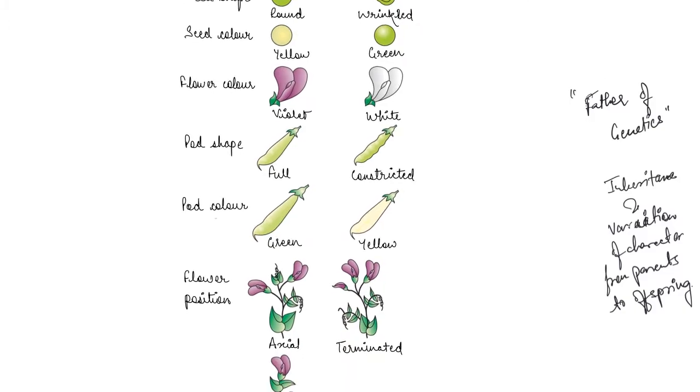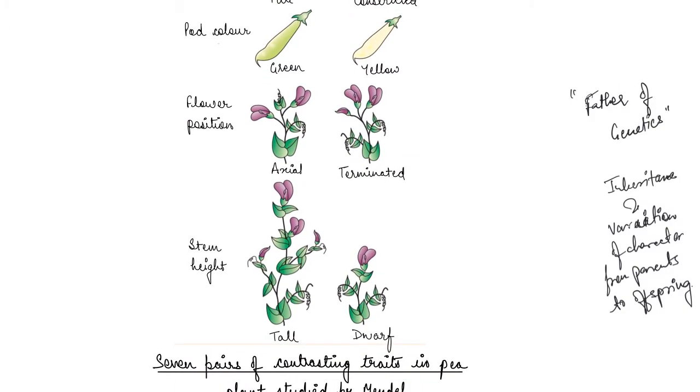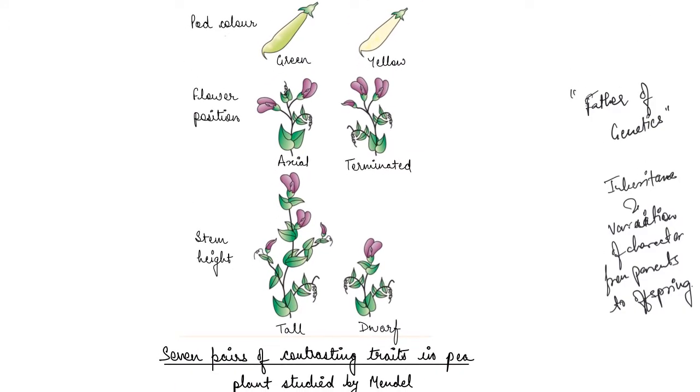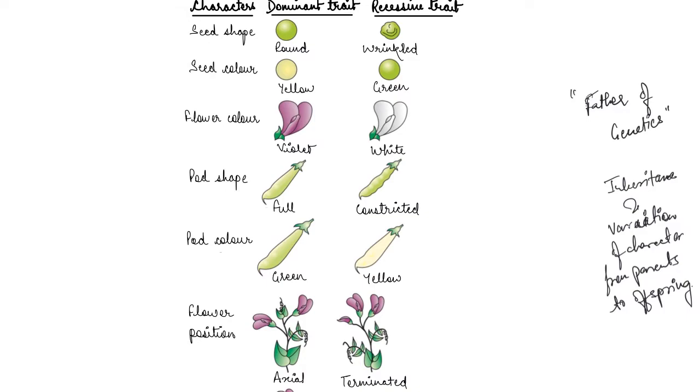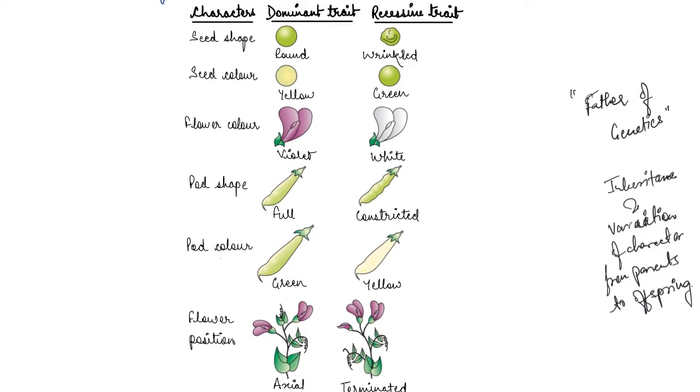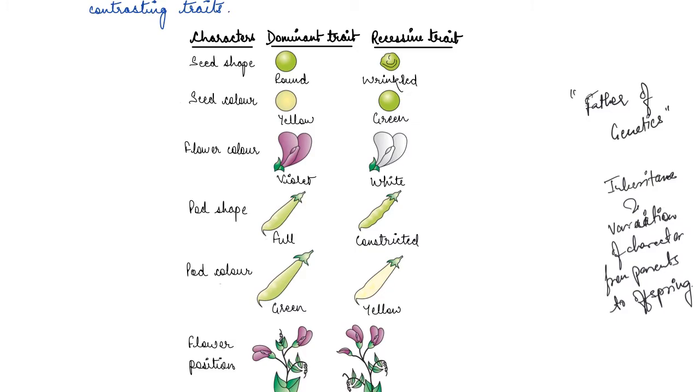In the same way, we have the stem height as well. So stem of a plant can be either tall or dwarf. So these are various variations, right? These are various variations that he considered in all of his experiments. Now here you can see that these are the characters, right? So these are the characters. Here they have mentioned it is either dominant trait or recessive trait.